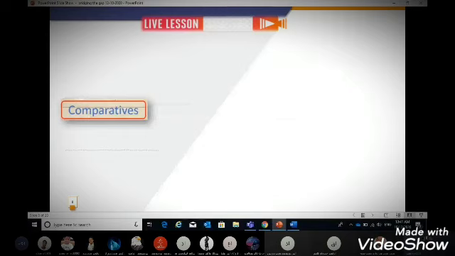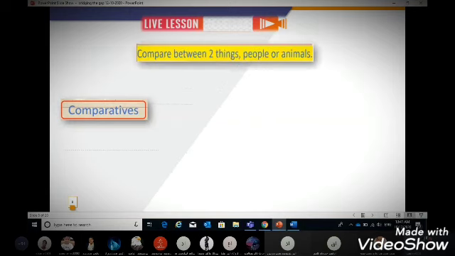Okay, in the previous examples, we saw some examples of comparative forms, the comparative. And of course, we use the comparative to compare between two things, two people, or two animals. Only two. And we use than.